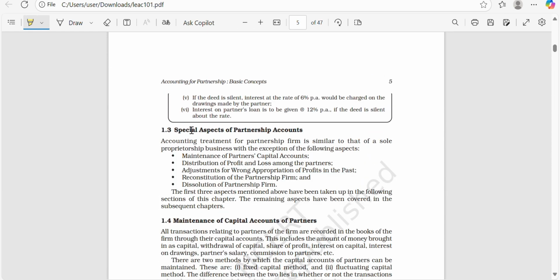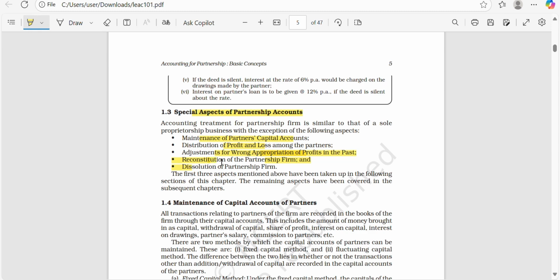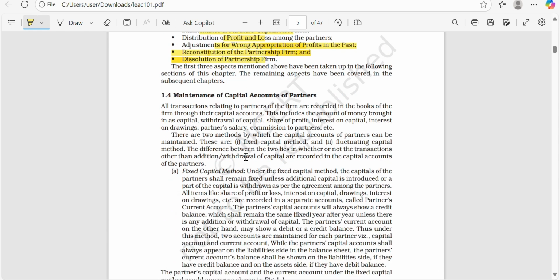Next is special aspects of partnership accounts. What is the accounting treatment for the partner capital account and profit and loss account? All these are practical aspects. We will do this in the illustrations. Right now I am just going through quickly so that we do not waste much time. Next is maintenance of capital accounts.